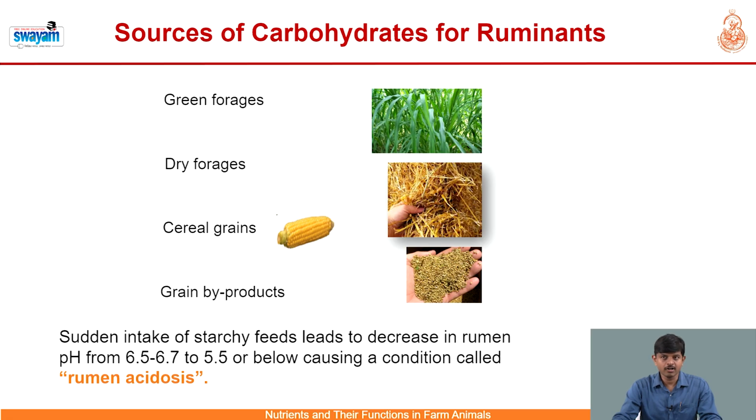One more thing we need to remember is that the sudden intake of starchy feeds leads to a decrease in rumen pH from 6.5 to 6.7 down to 5.5 or below, causing a condition called rumen acidosis in ruminants, which is associated with excess engorgement of starchy carbohydrates.